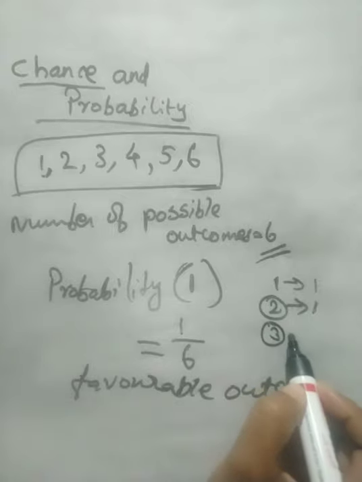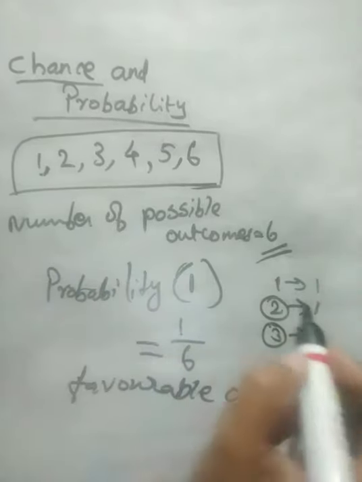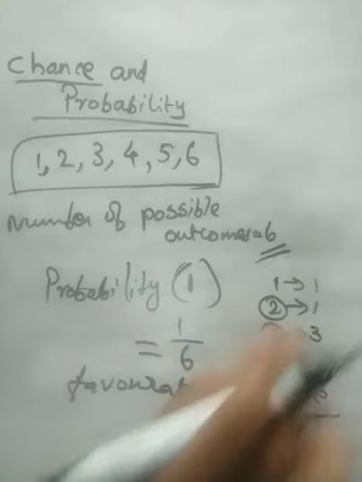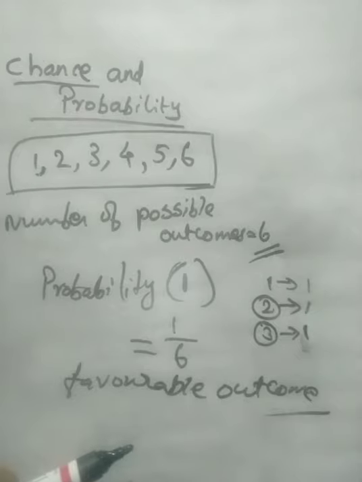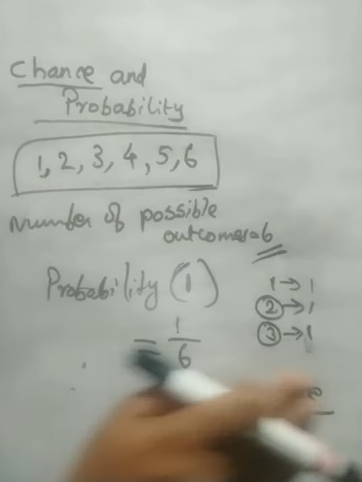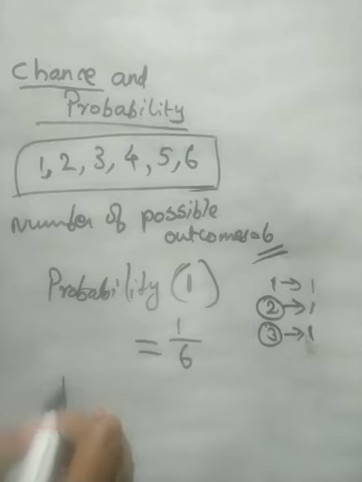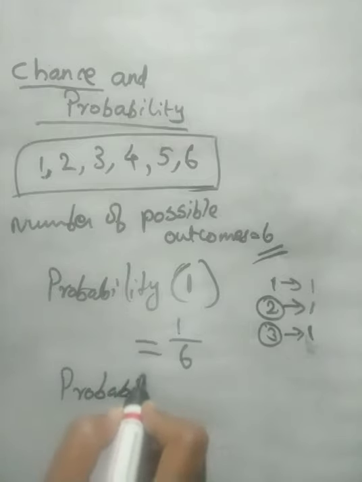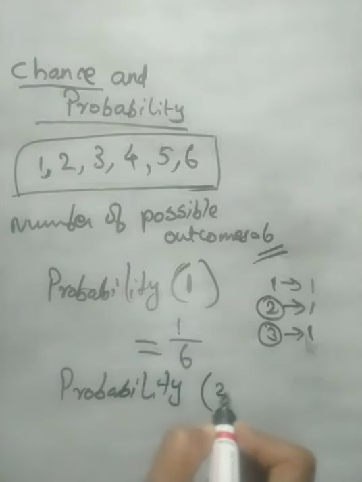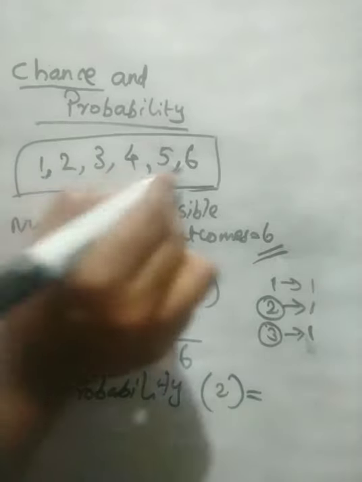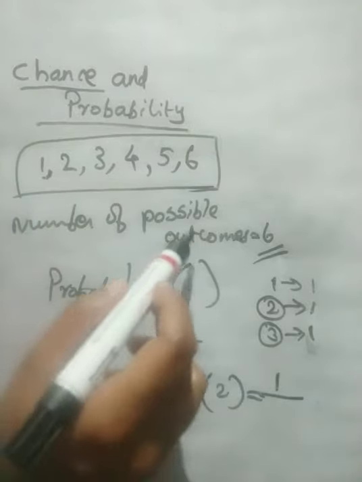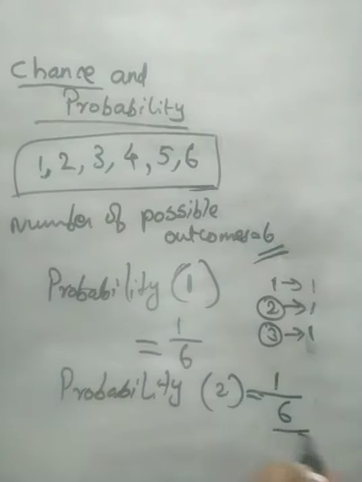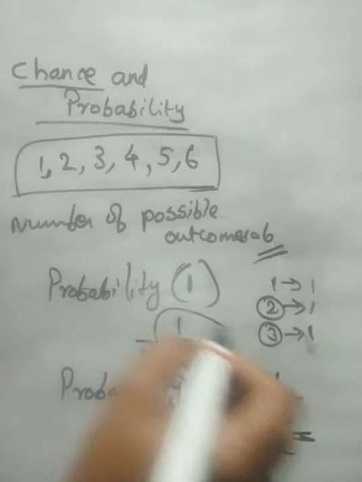If your favorable outcome is 3, only one 3 is there on the die. Each number appears only one time, so the number of favorable outcomes will be 1. Then the probability of 2 is equal to, how many 2's are here? That is 1. Total number of outcomes is 6. So 1 upon 6. So what is the sum of these events?